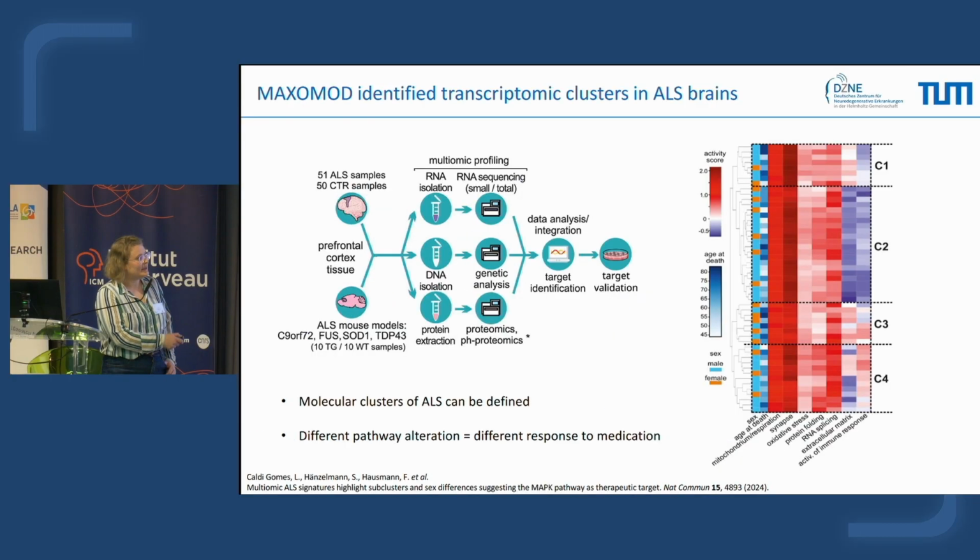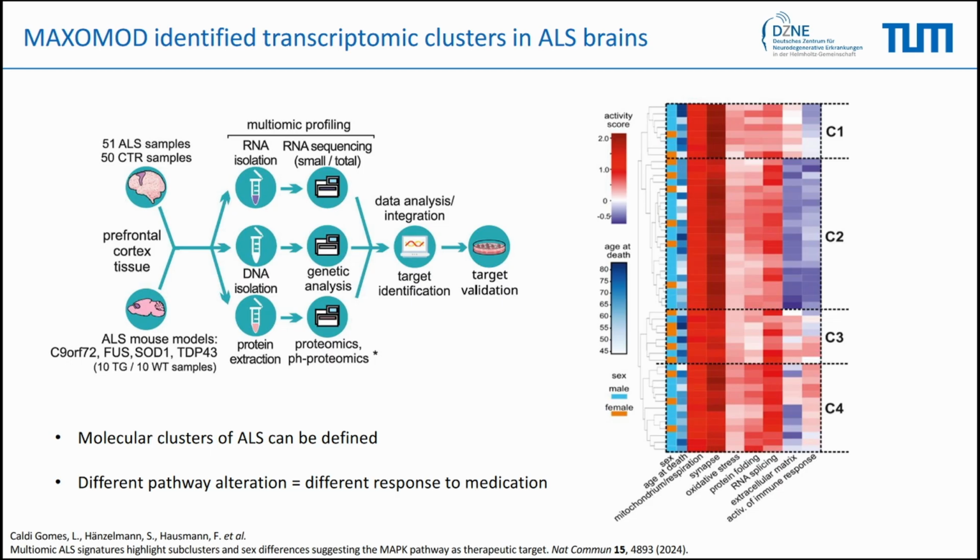But one other key element of this publication was that when focusing on RNA expression of only ALS patients, we were able to identify clusters. Here you can see we identified with hierarchical clustering at least four different ALS types. Blue is low expression and red is high expression of genes associated with immune response, but also extracellular matrix, and a different range of synaptic genes that were either highly or lowly expressed.